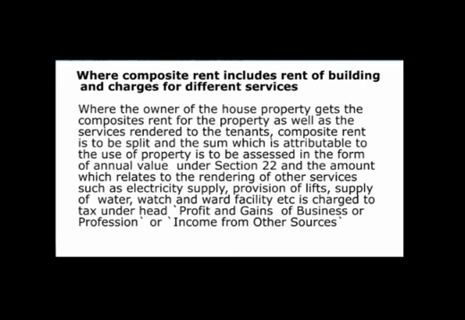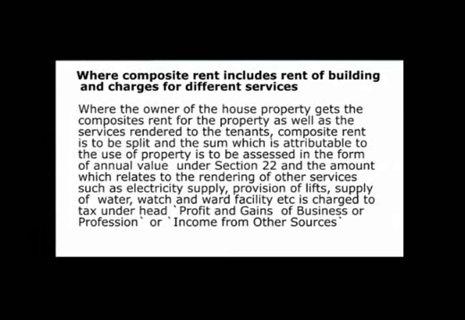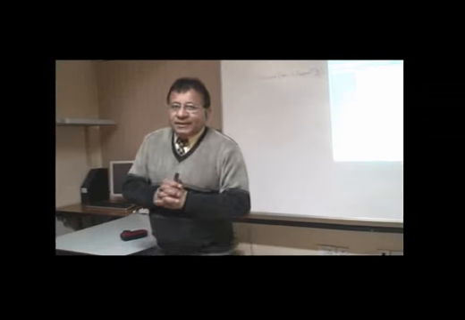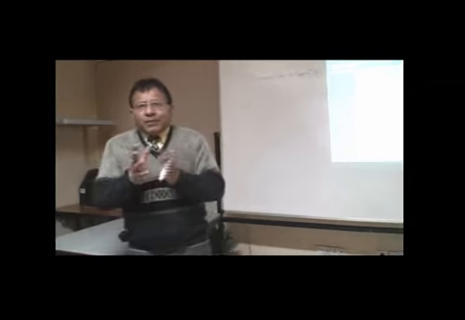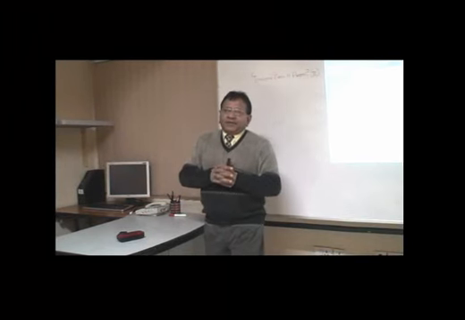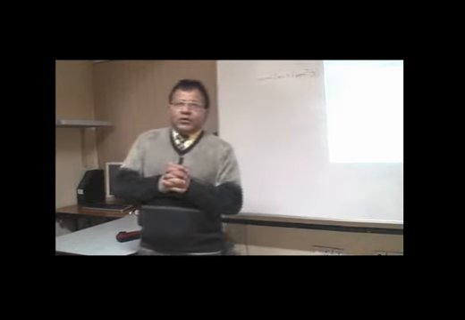For example, if you are letting out a hall to someone along with other facilities which may be there in the hall itself, for example, air conditioners, or you are letting out the building and the lift is also fitted in the building, and you have got a watchman, this is also given to the tenant. So it means some sort of composite arrangement has been made between you and the tenant to whom you have let out this building.